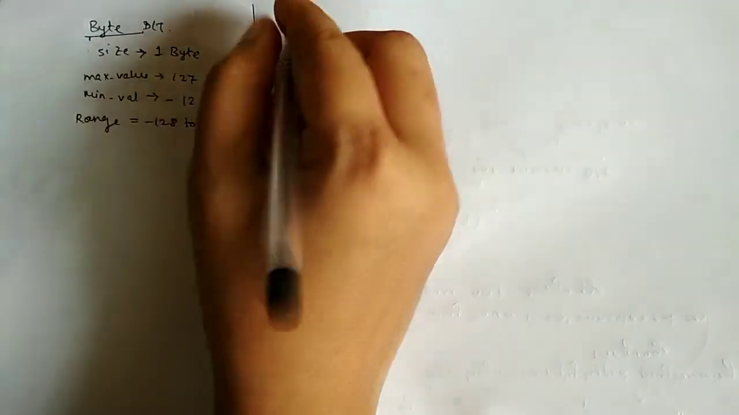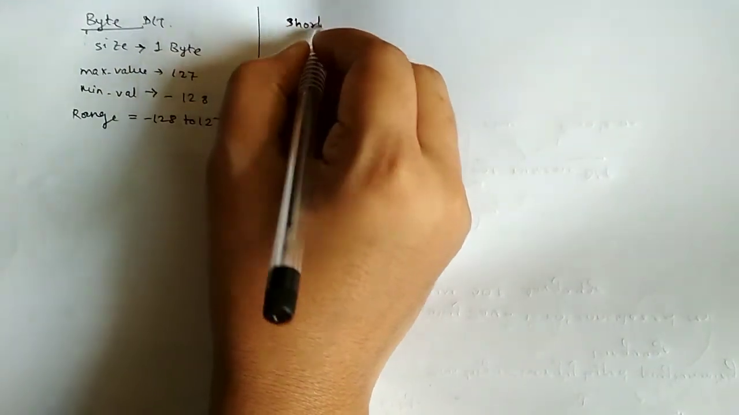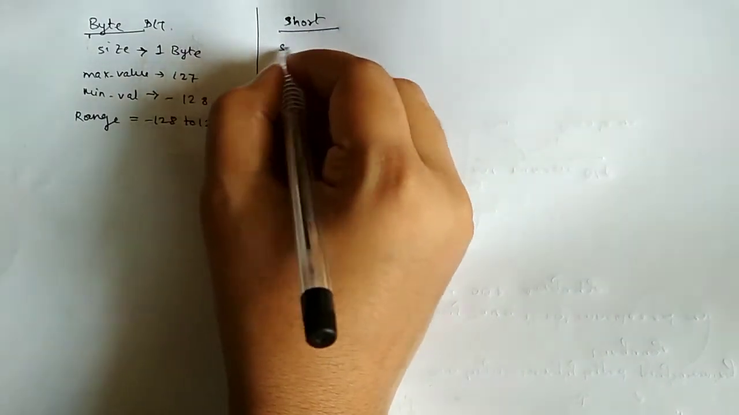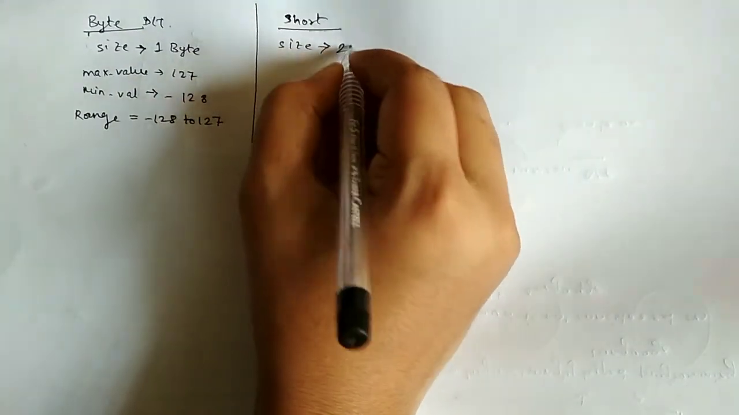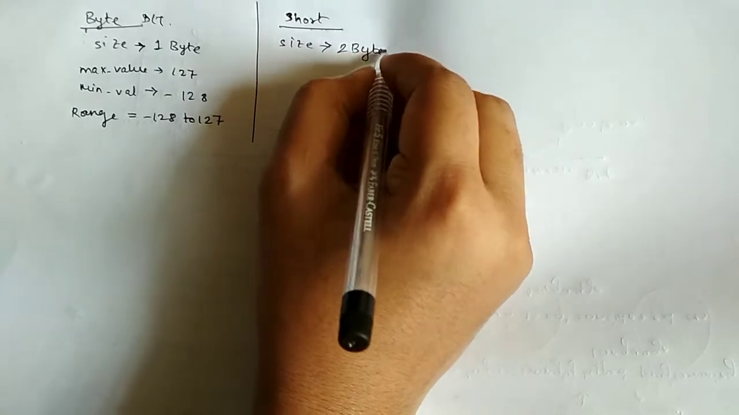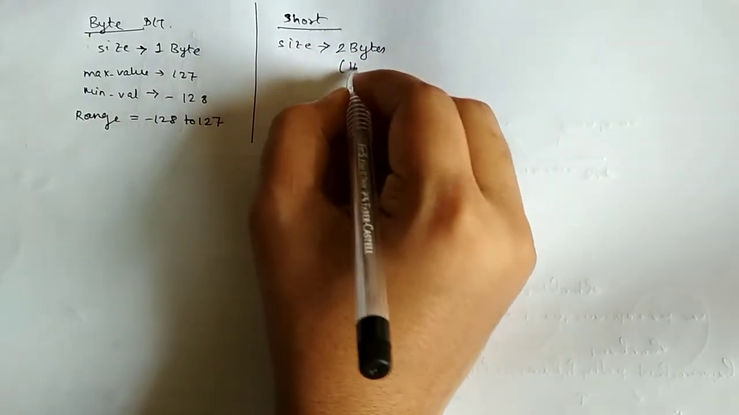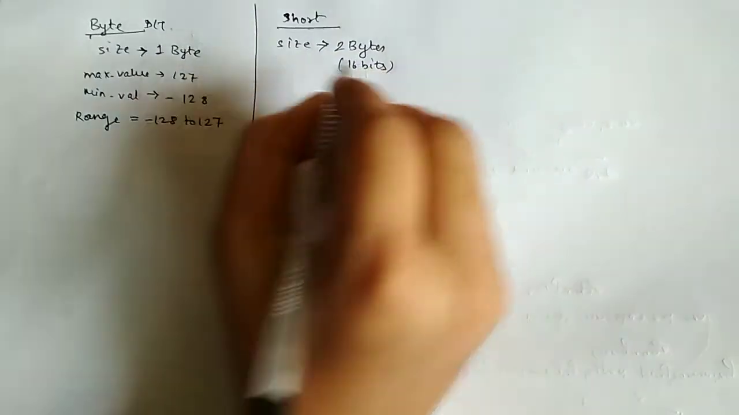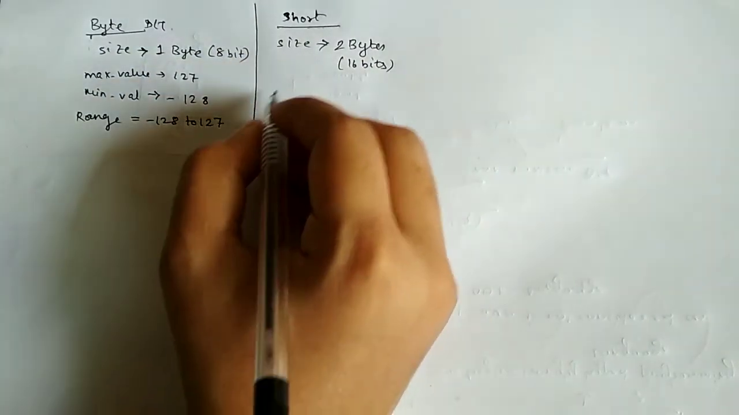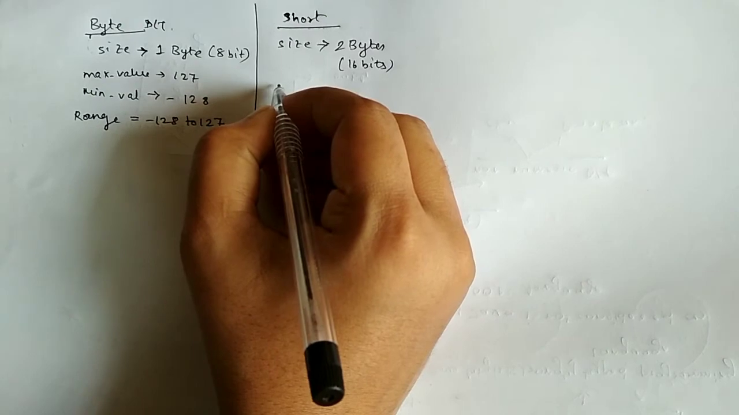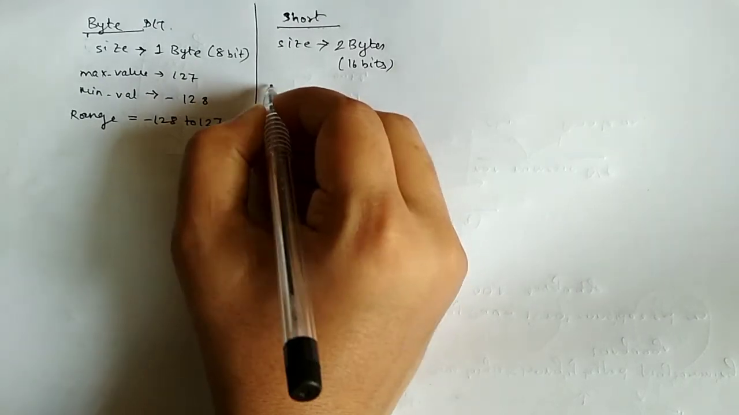Now we will look here. We have short. The size of the short is 2 bytes, which is equivalent to 16 bits. 1 byte is equivalent to 8 bits, and the maximum value, we can say the range